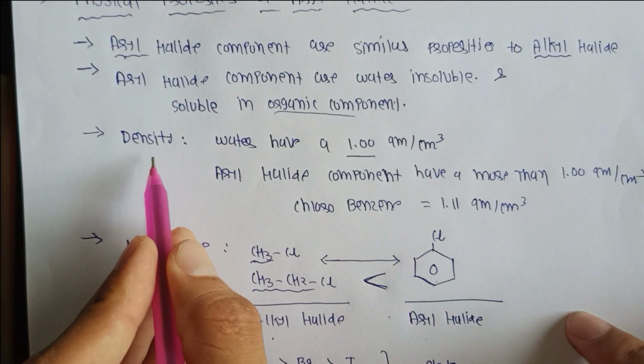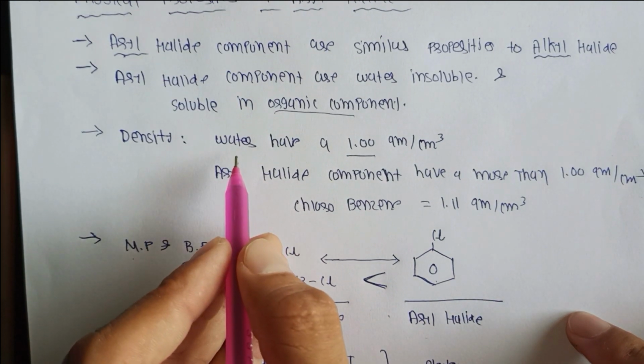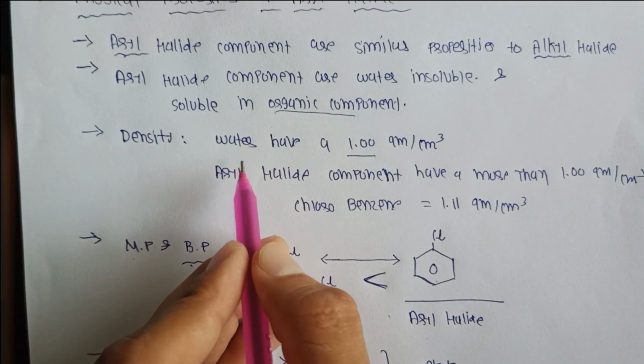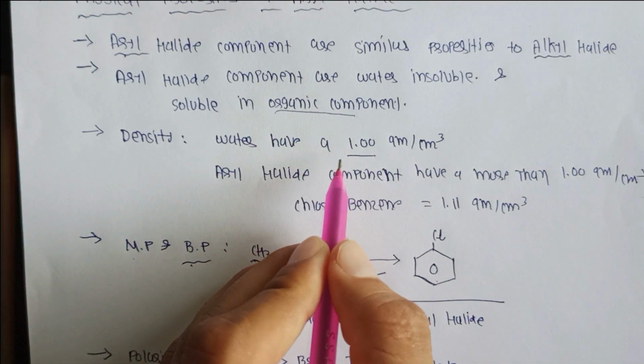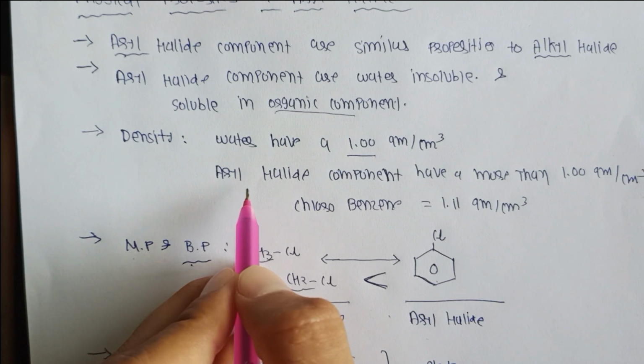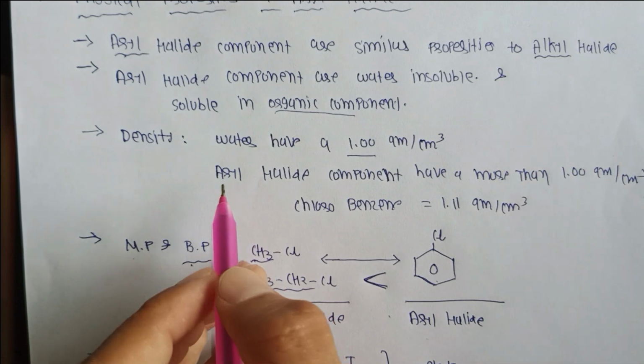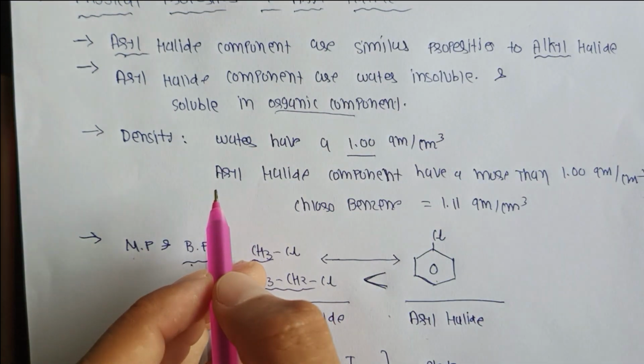And density is always higher than water: water has a density of 1.0, and chlorobenzene, bromobenzene and iodobenzene have a density more than 1 gram per centimeter cube.